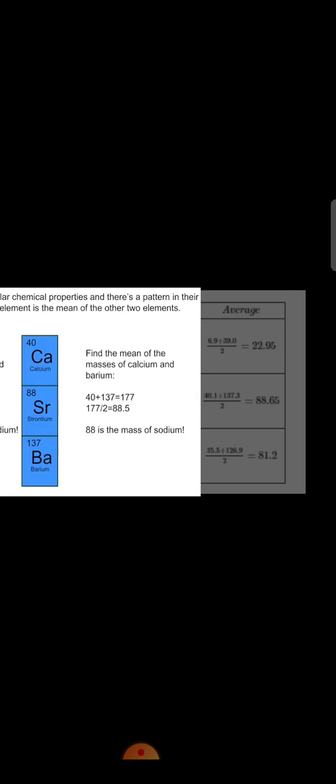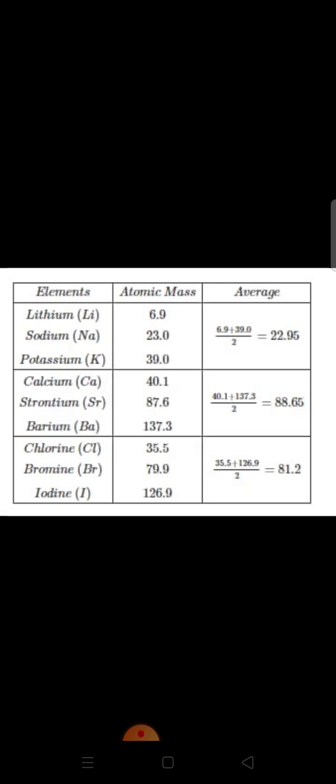Likewise, one more example is there. The next triad of Dobereiner's: calcium, strontium and barium. Atomic mass of calcium is 40 and barium is 137. And the mean of these 2 is 88.5, which is nearly or roughly equal to the atomic mass of strontium. So like this he prepared 3 triads. First one with the 3 elements lithium, sodium, potassium. Second triad is a group of 3 elements calcium, strontium and barium. And the third group was chlorine, bromine and iodine.